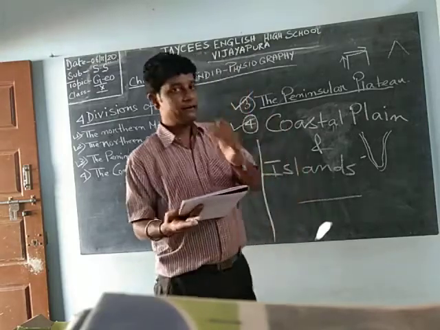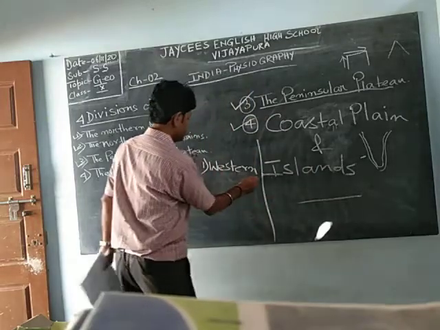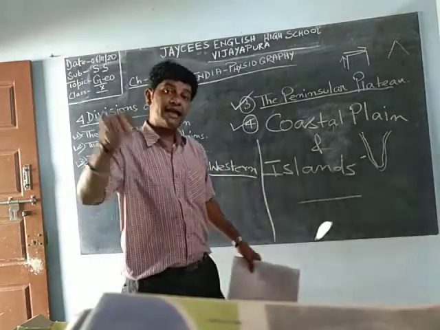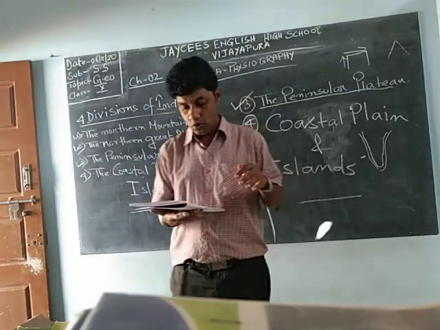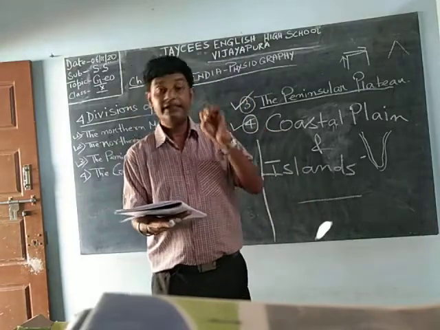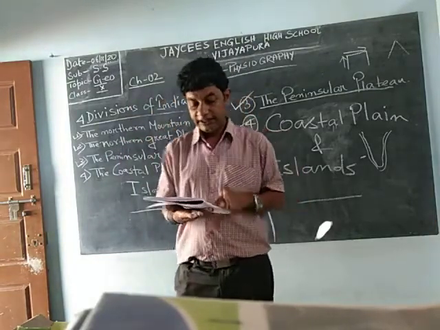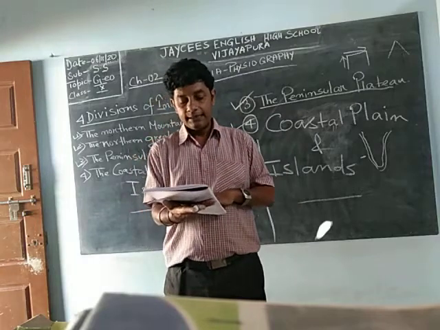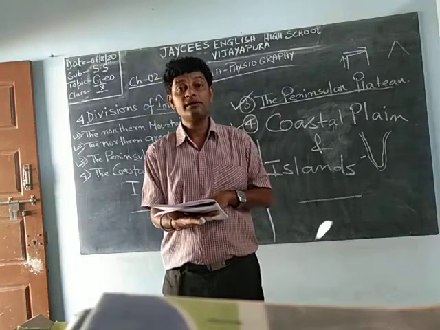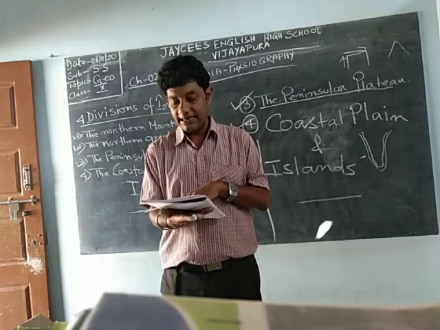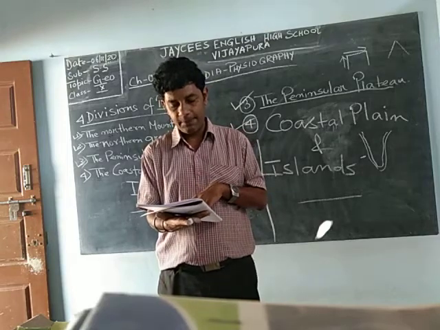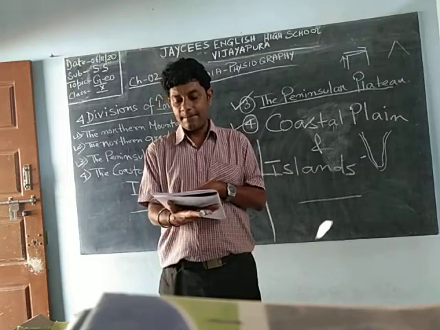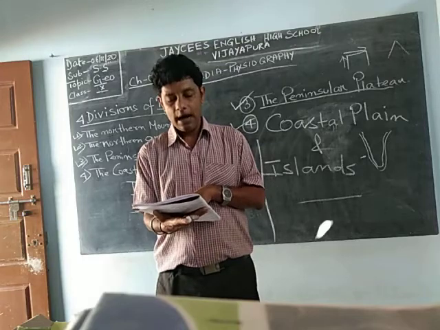This western coastal plain is further divided into three parts. The first is the Konkan coast, which lies to the south of the Gujarat plain and extends from Daman to Goa.